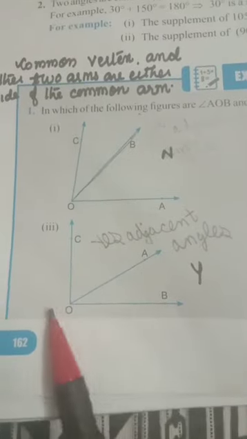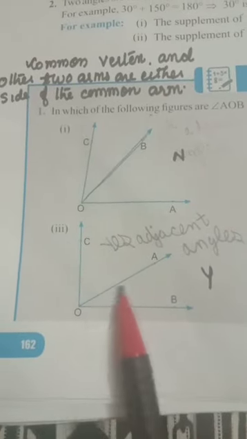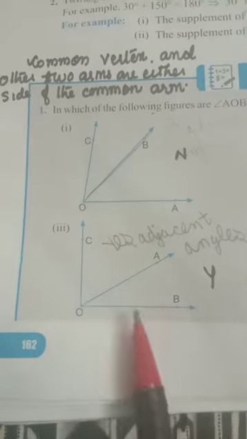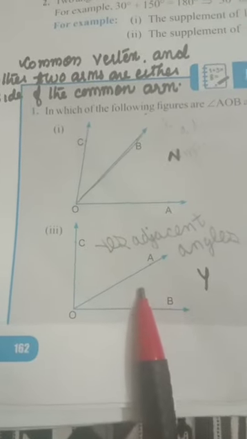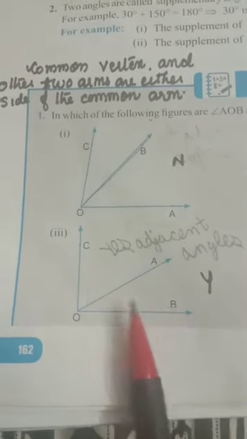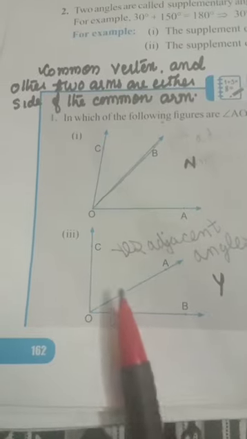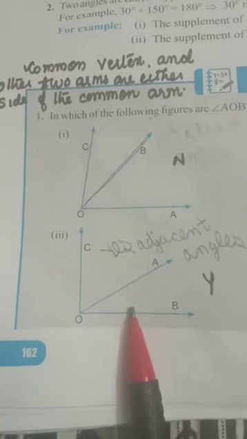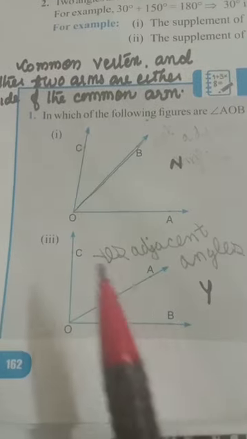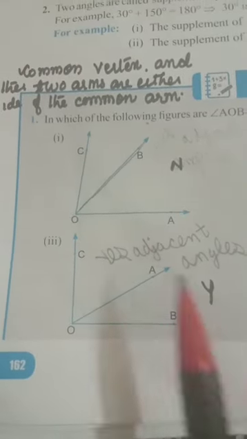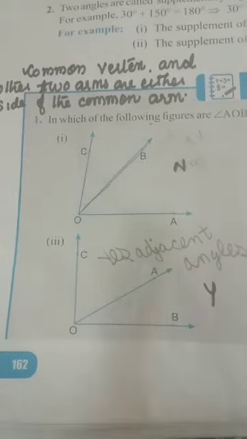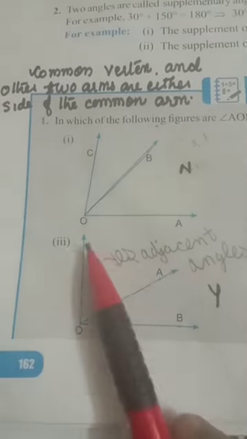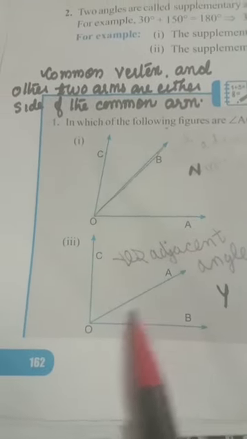Here AOB and AOC. AO is the common arm and the other two arms are on opposite sides of the common arm. This is an adjacent angle. Okay, these two are adjacent angles. AOB and AOC. AO is the common arm and the other two arms are on either side of the common arm.